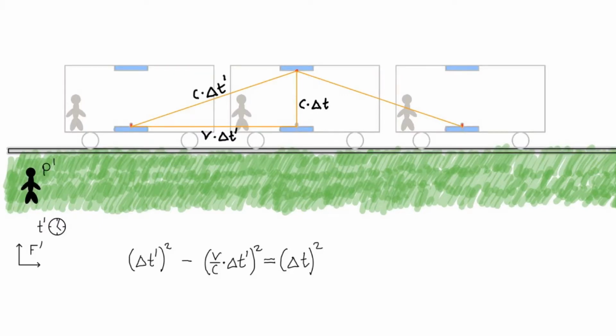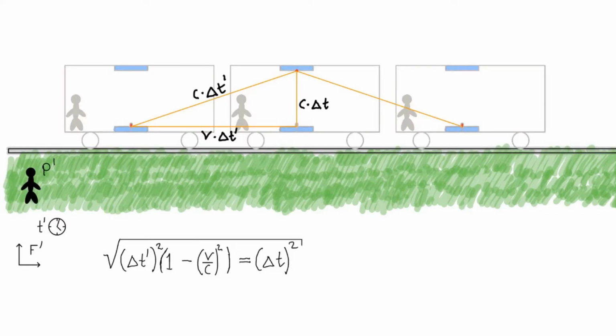After which we factor out this v over c term. We factor out the delta t prime squared. Then take the square root over the whole equation. Finally, we take the square root over the 1 minus v squared over the c squared factor and move it to the right hand side and simplify.